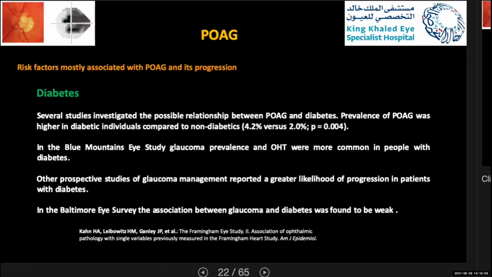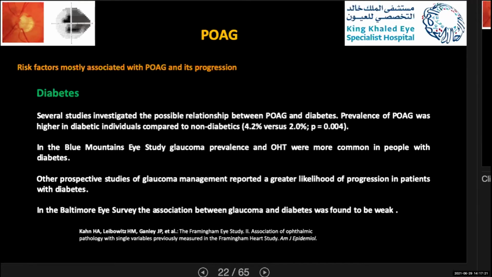What about diabetes? Several studies investigated the possible relationship between primary open-angle glaucoma and diabetes, and the prevalence of primary open-angle glaucoma was higher in diabetic individuals compared to non-diabetics, around 4.2 versus 2% respectively.